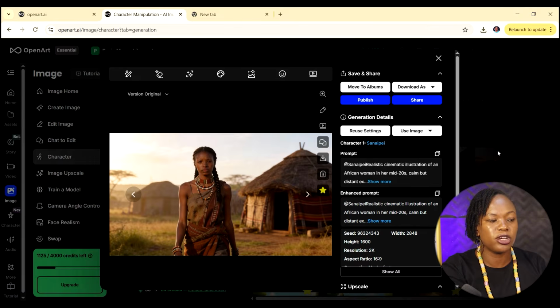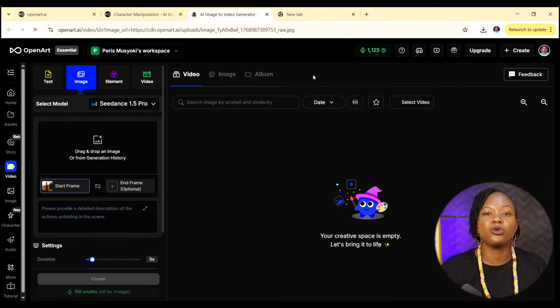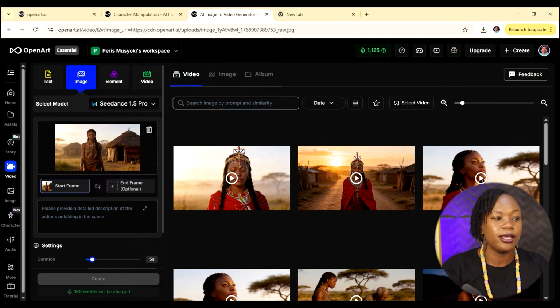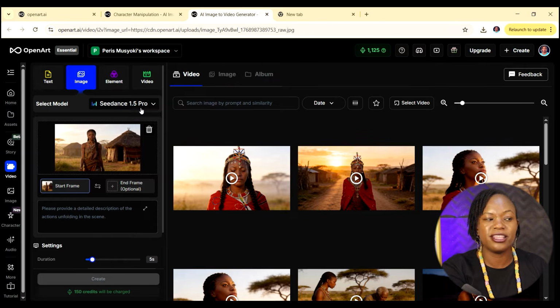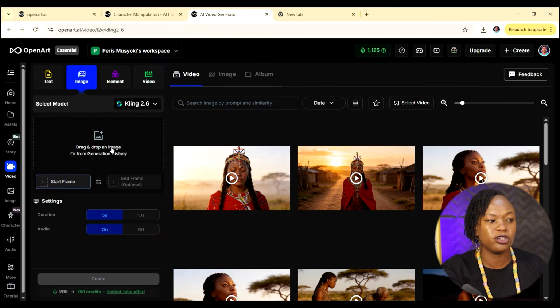So I'm just going to click on that, and now we just click on where it says image to video here. This is what is going to open the video generator for us. Yeah, so you can see we have other videos here. And you can see that the image is already referenced here, but this model is not what I want to use. This is Seedance. I want to use Kling 2.6, so click on that, and you can see that now our image is gone.